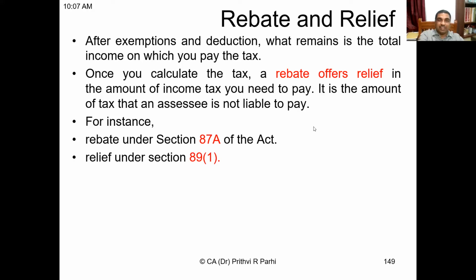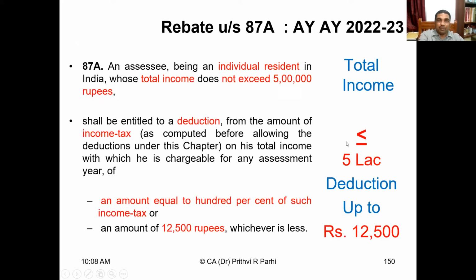Now you see, rebates and relief. First, let me explain an example of a rebate. Rebate under section 87A. We discussed this earlier also. If the total income is less than or equal to 5 lakh rupees, a deduction up to rupees 12,500 is allowed.